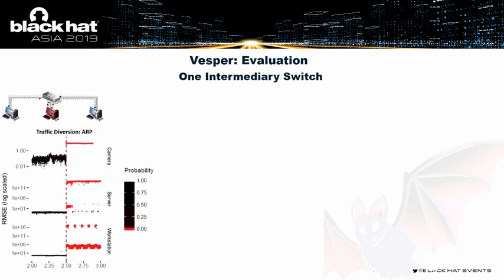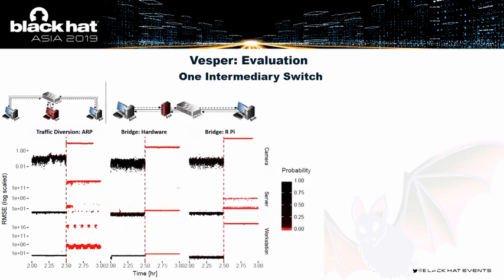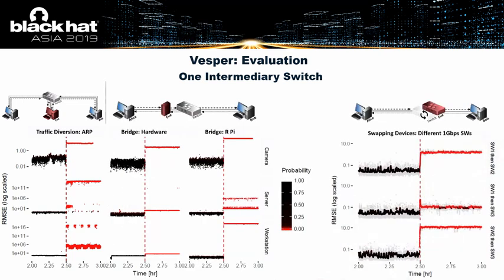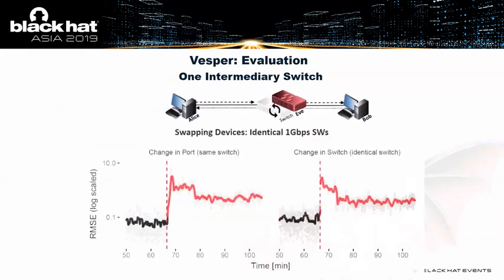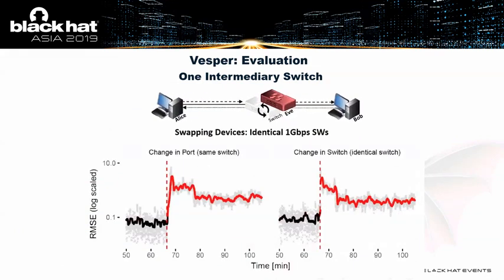So for the case of sending probes over one hop, i.e. one intermediary switch, we were able to detect the different man-in-the-middle attacks, traffic diversion man-in-the-middle attacks, quite easily in the different scenarios, and same with the network bridge cases. And we're also able to detect when a switch was swapped out with a different model. And not only that, but we're also able to detect when the switch was swapped out with the identical model, and in some cases, we're able to detect when a port was changed.